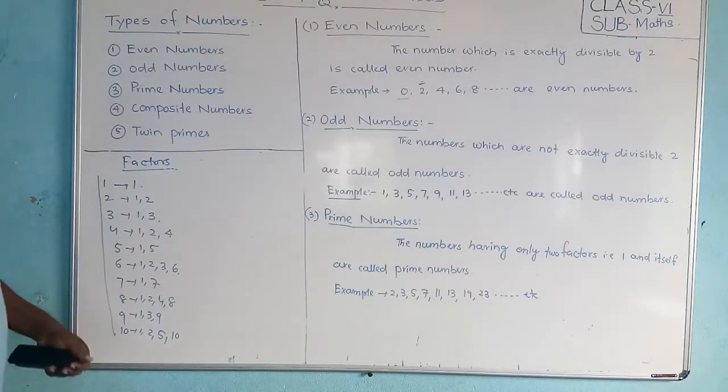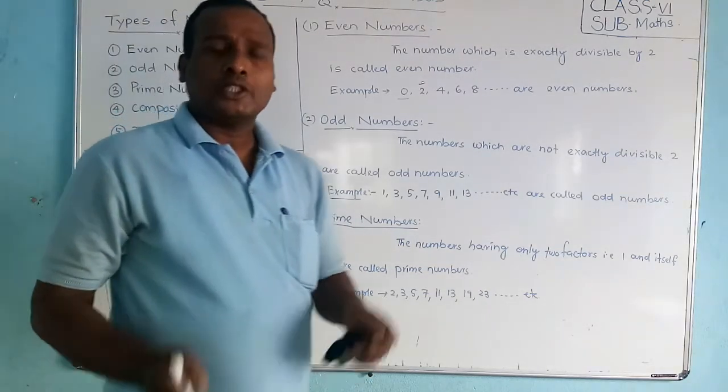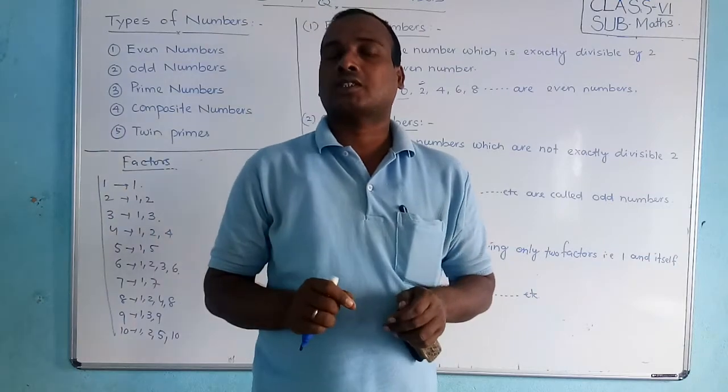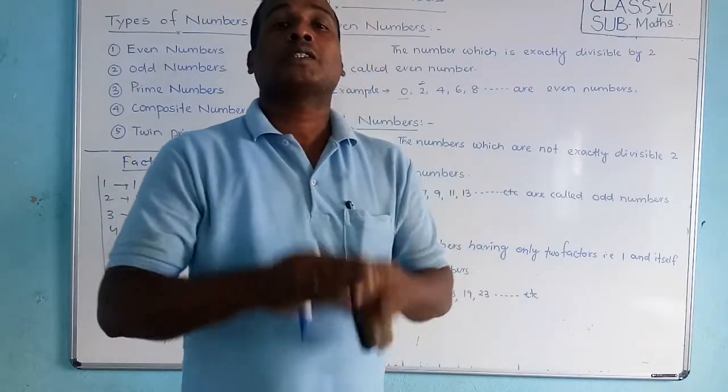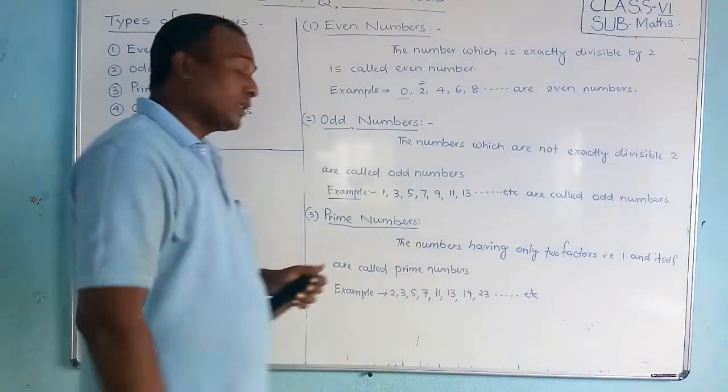You have to choose. Already the factors I have written. You choose according to the definitions. Which one is a prime number? Which one is a composite number? Which one is not a prime number?